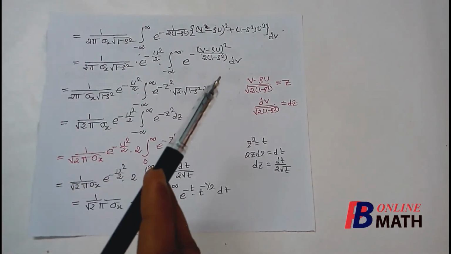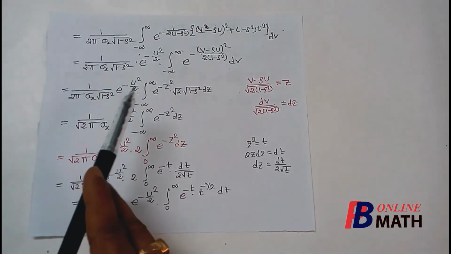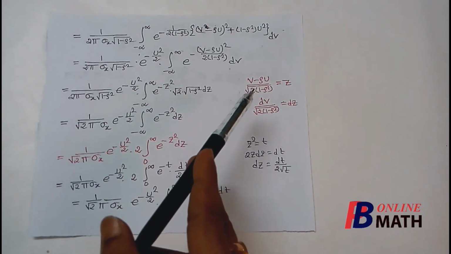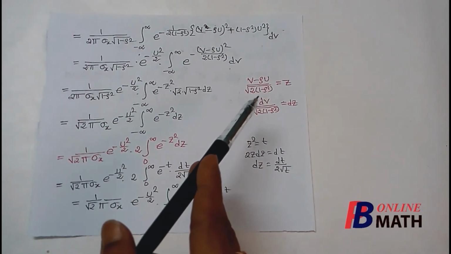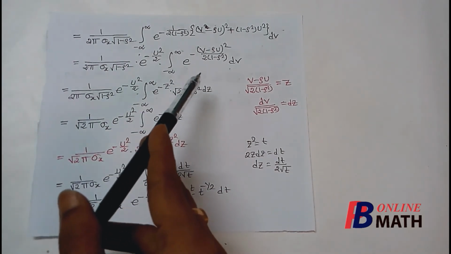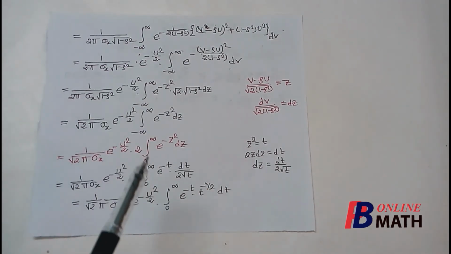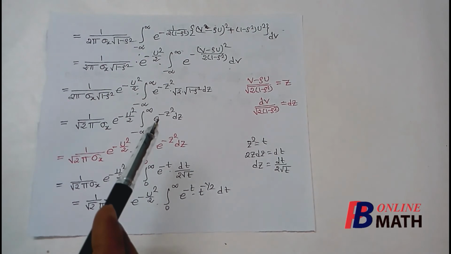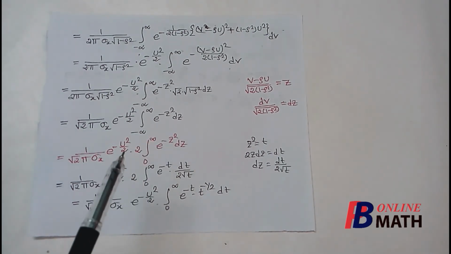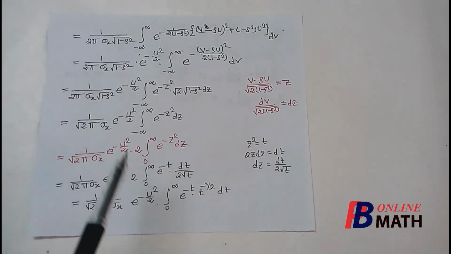After some calculation, we have taken e to the power minus u square by 2 outside the integral, and this integral becomes this. Next, we replace (v minus sigma u) divided by root over 2 into (1 minus sigma square) equal to z, such that the integrand becomes e to the power minus z square. After some calculation, this is equal to the integral of e to the power minus z square dz. Now this is an even function, so by the property, this will be 2 times the integration from 0 to infinity.